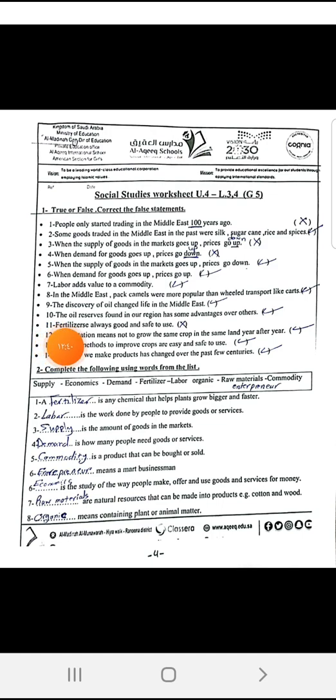Fertilizers, question 11. Fertilizers are always good and safe to use? No, because fertilizers are chemicals. It is not safe to use chemicals all the time. We should be careful when we use them.